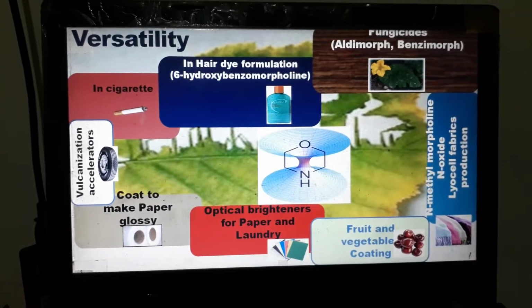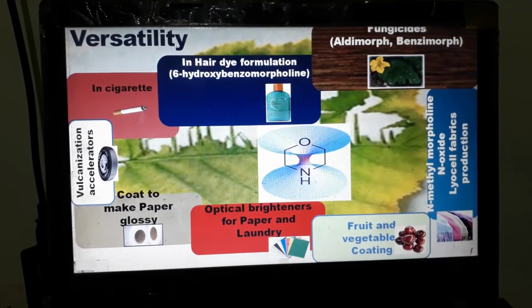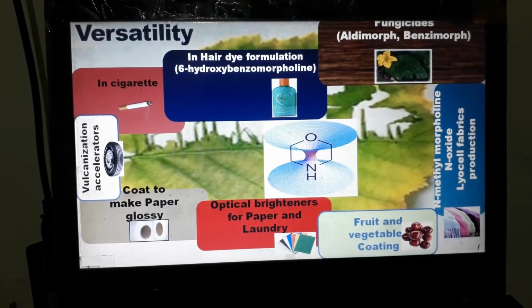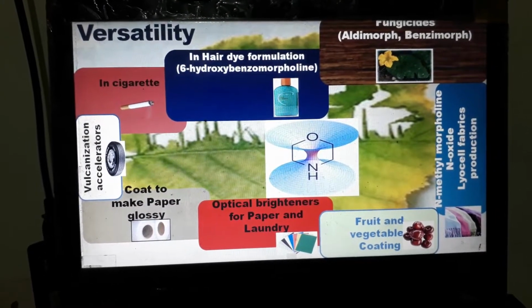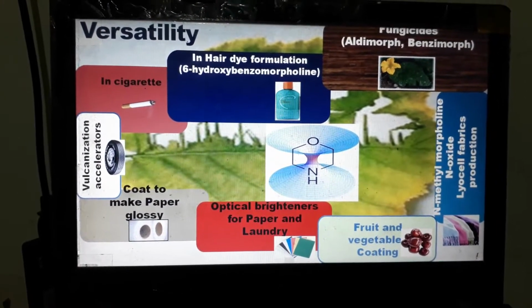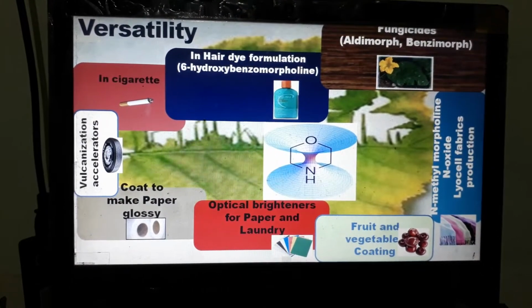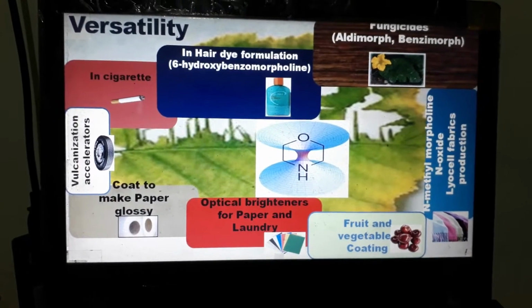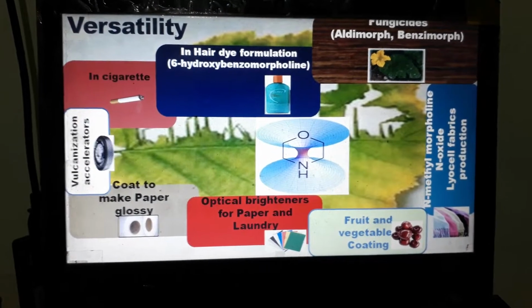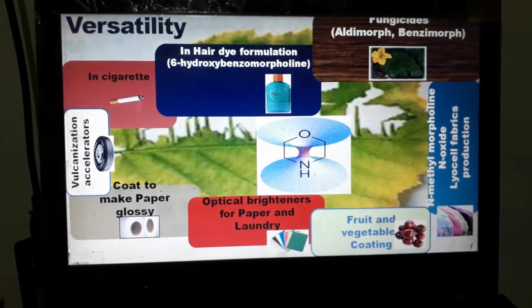These are some of the industrial applications of morpholine. It is used in cigarettes, in the rubber industry, in the paper industry, in fertilizer, in the textile industry, and in the agriculture industry. So the list is ever growing.